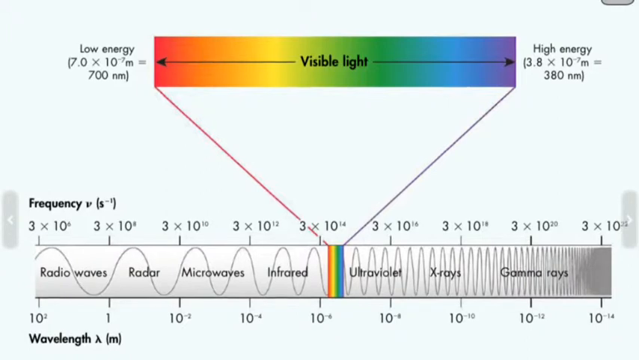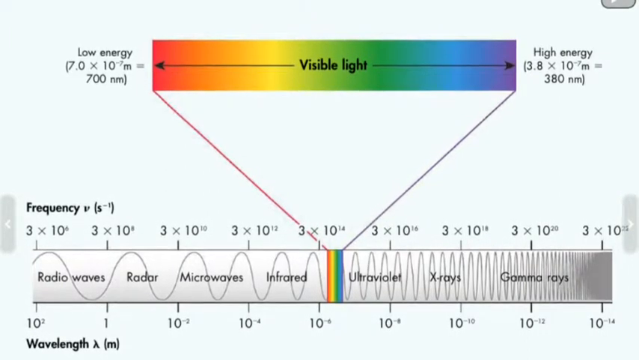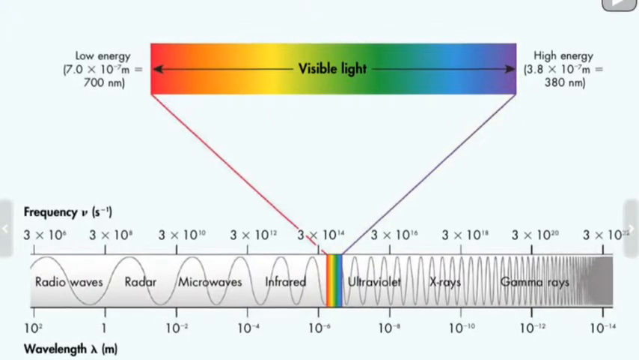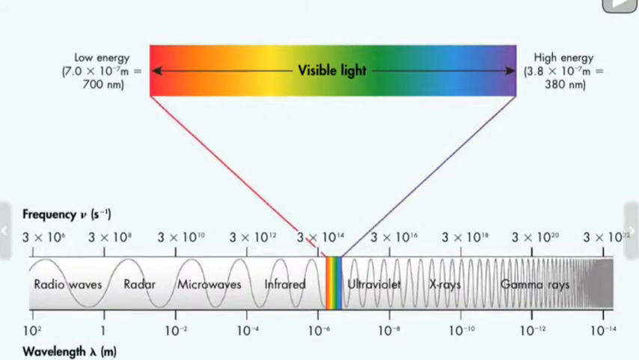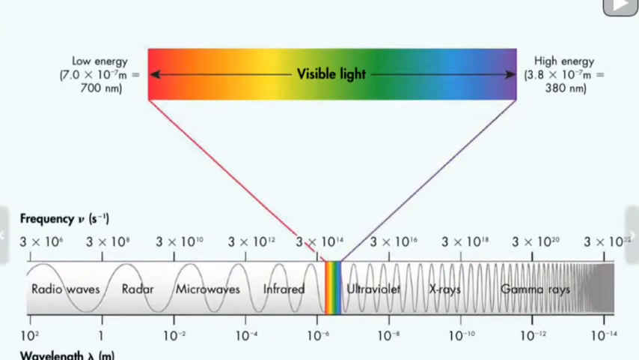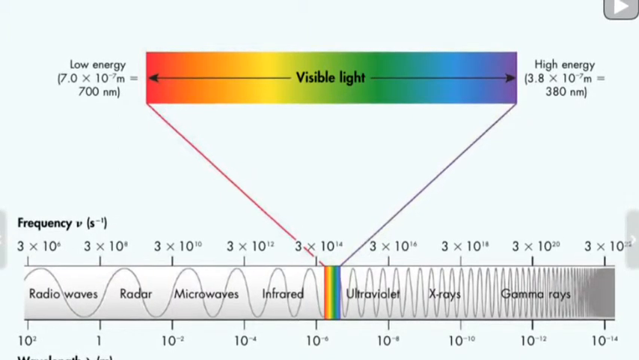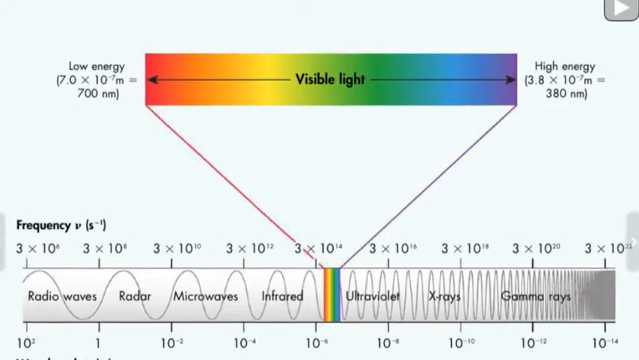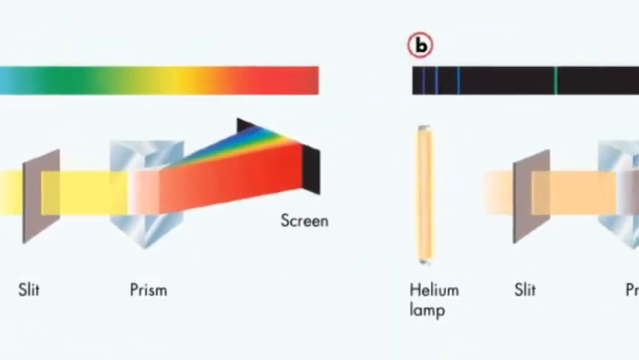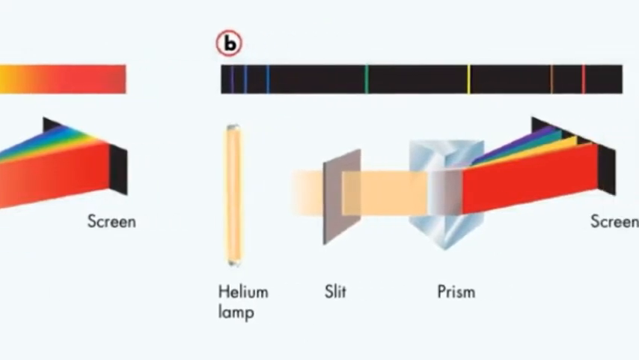Electromagnetic radiation includes radio waves, microwaves, infrared waves, visible light, ultraviolet waves, X-rays, and gamma rays. These travel at a speed of 2.998 times 10 to the 8th power meters per second. When sunlight passes through a prism, the different wavelengths separate into a spectrum of colors, aka the rainbow.